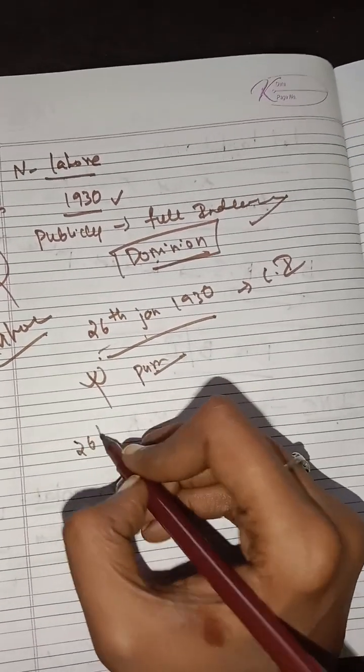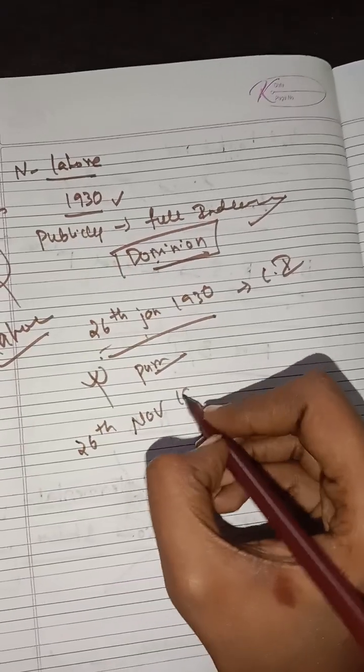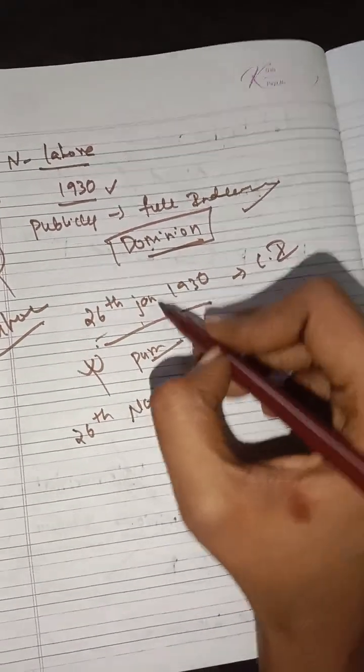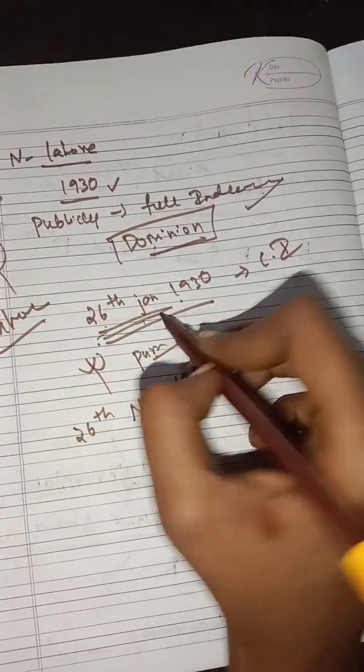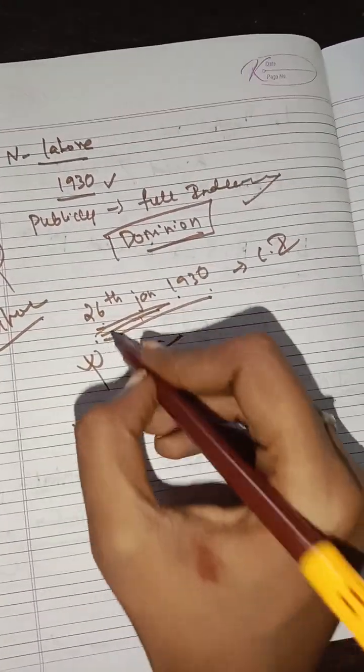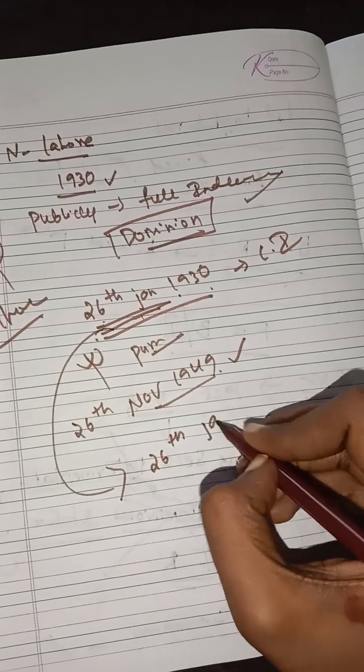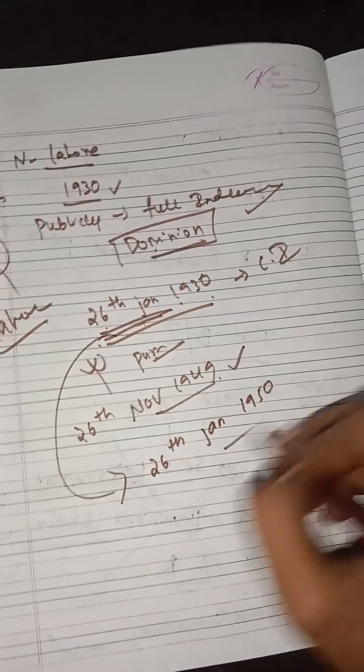In November 1949 we finally completed writing the constitution. But to remember the day 26th Jan 1930, we waited up to 26th Jan 1950 to enforce the constitution.